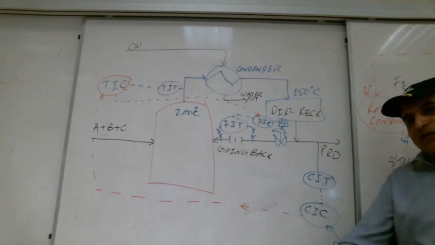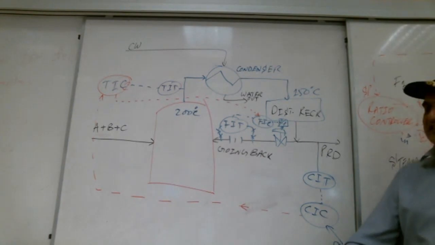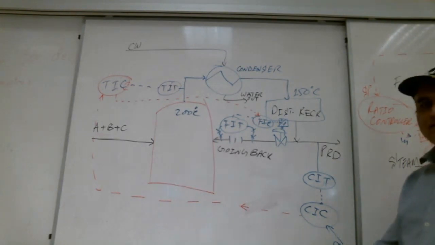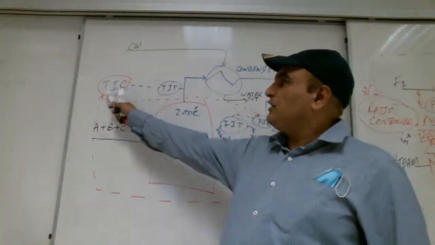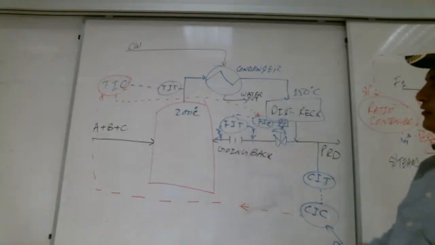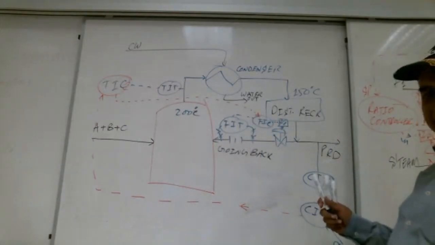Brother Ali says one master, two slaves. Which one is the first slave? Temperature indicator controller. Which one is the second slave? Flow indicator controller. Okay. Now what is the system?